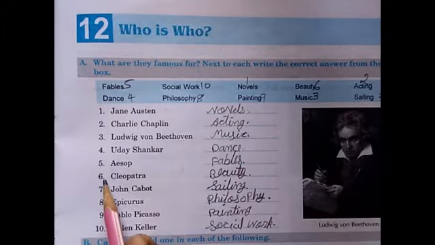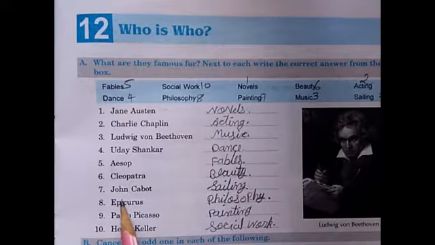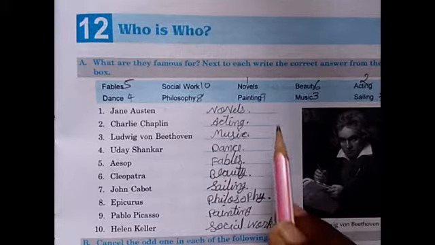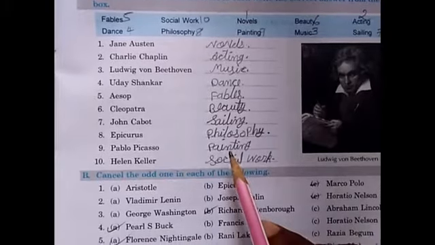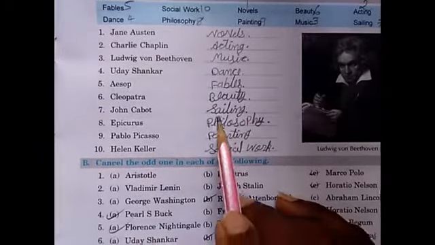Fables. 6. Beauty. 7. Sailing. 8. Philosophy. 9. Painting. 10. Social work. The numbers are written here. You can all just see and write against the names.